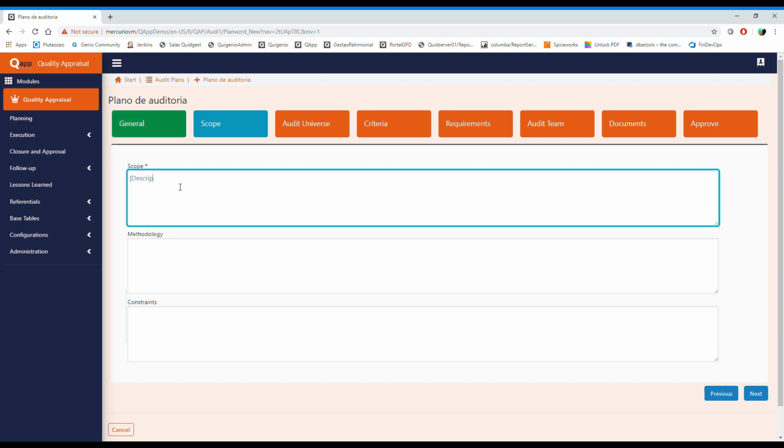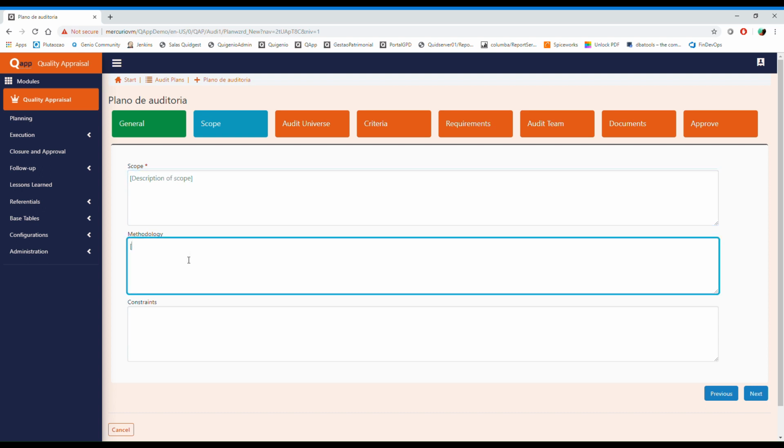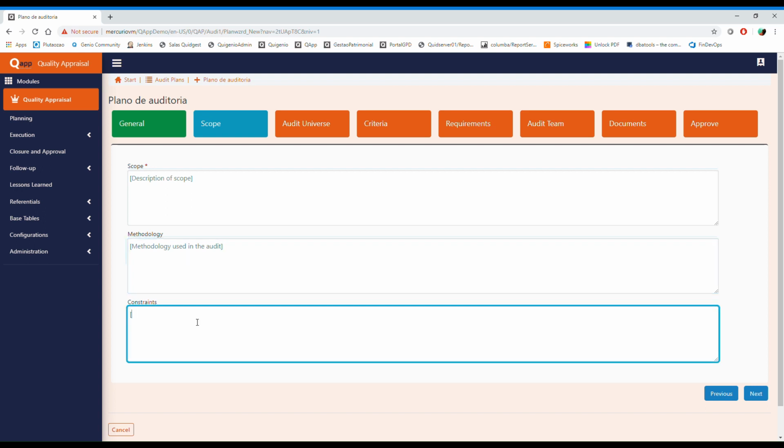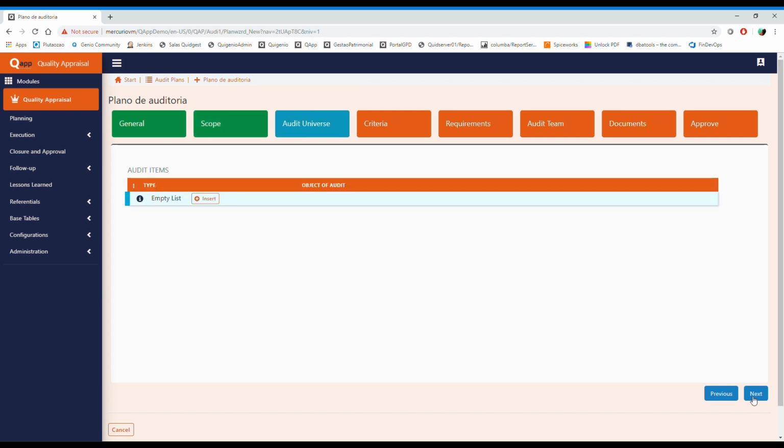So we've configured the general information and we'll move over to the next step, which is the scope. So we'll just define here an example of the description of the scope, which methodology we're going to be using, and also if we are going to be identifying any constraints on the solution. So here we were filling in the scope, methodology, and constraints.